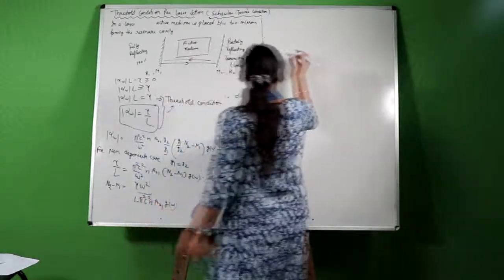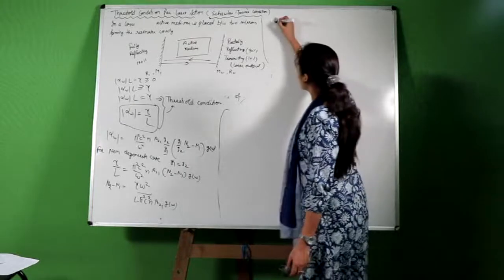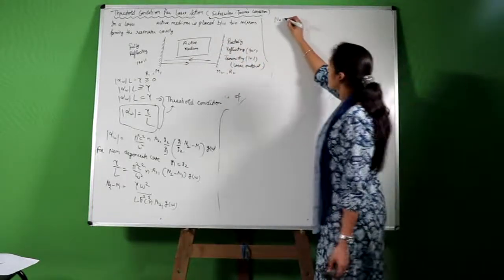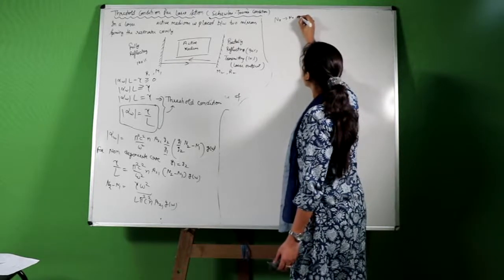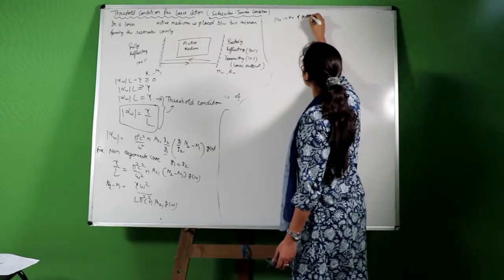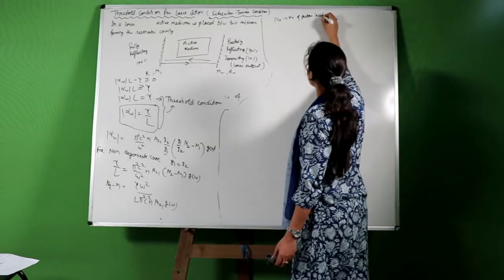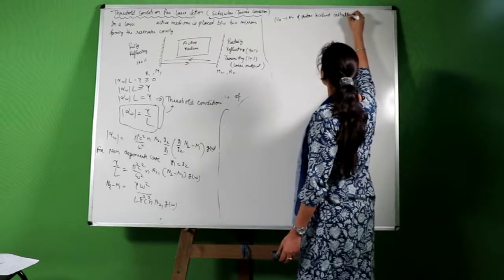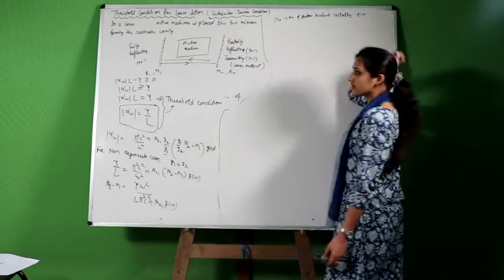Now next, let us say N naught is the number of photons incident initially, that is at time t equal to 0.